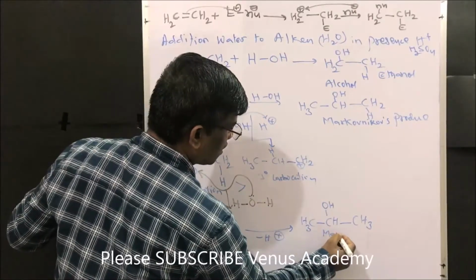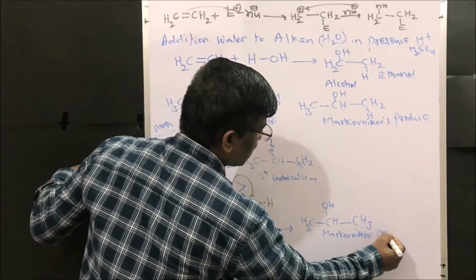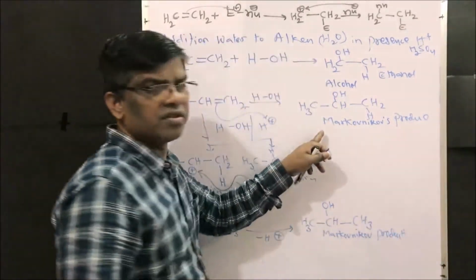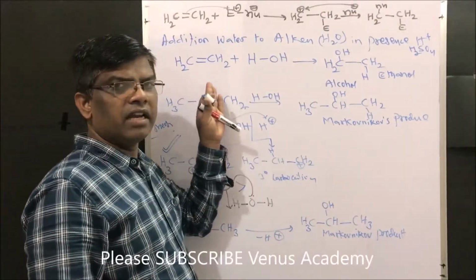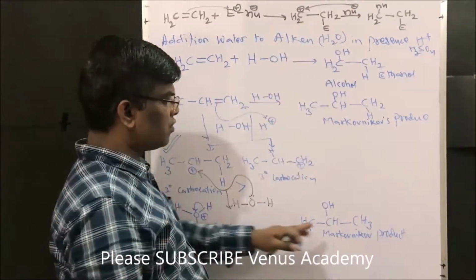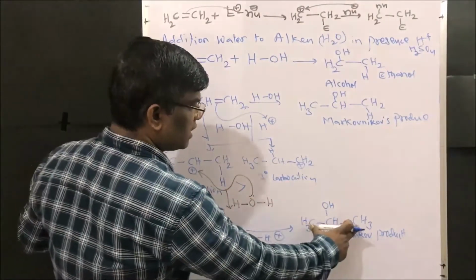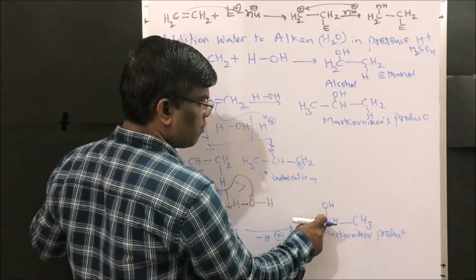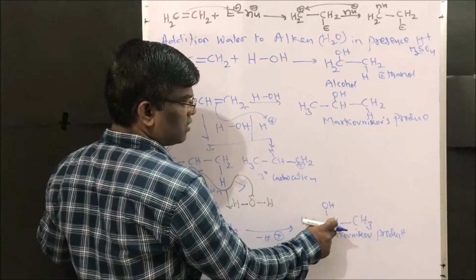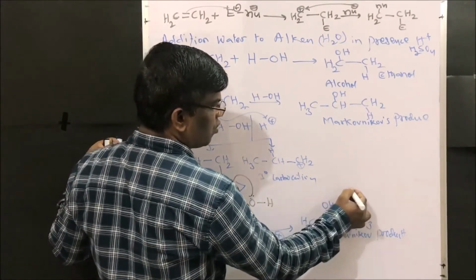So this is the Markovnikov's product. So what is the rule? Markovnikov's rule states that the incoming negative addendum during the electrophilic addition of alkene adds to the carbon which is having less number of hydrogens. So among these three carbons, which is having less number of hydrogens? So this is the carbon having less number of hydrogens. So it adds to this carbon to give this isopropanol.